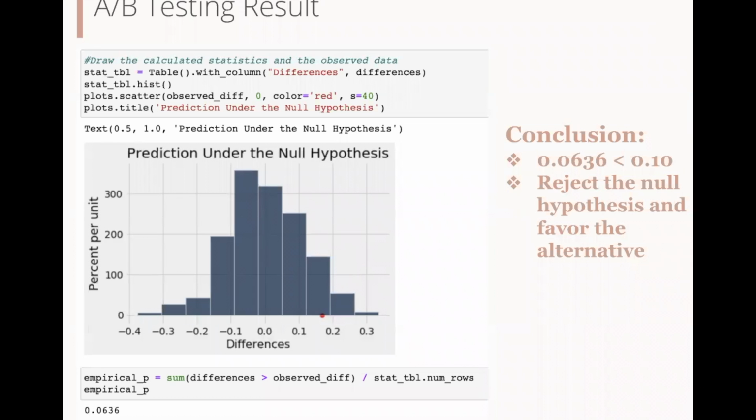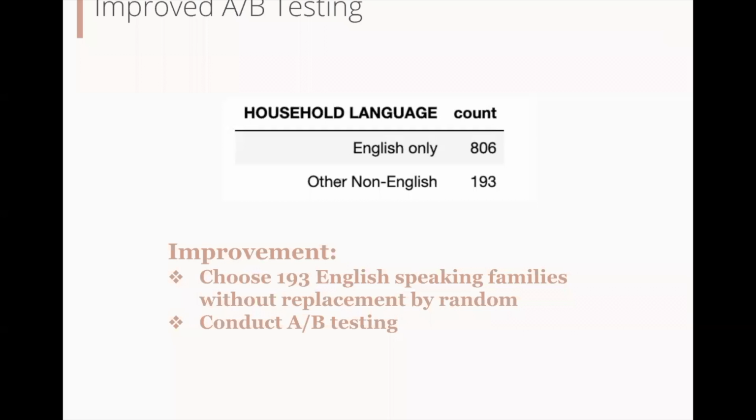We first used A/B testing on the two categories of data. Comparing the observed difference with the distribution, we came up with a p-value of around 0.06, which rejects the null hypothesis. However, we realized that the big difference in the sample size between the two categories would make A/B testing biased. We improved our method by first sampling at random with replacement the same number of English-speaking households as the number of non-English-speaking households, which is 193.